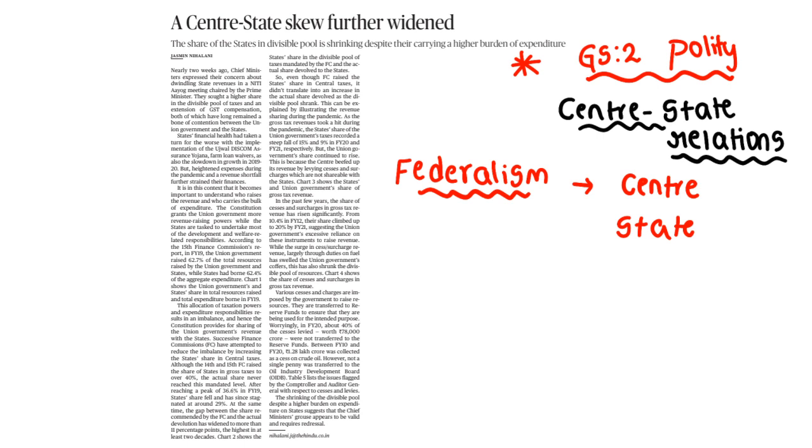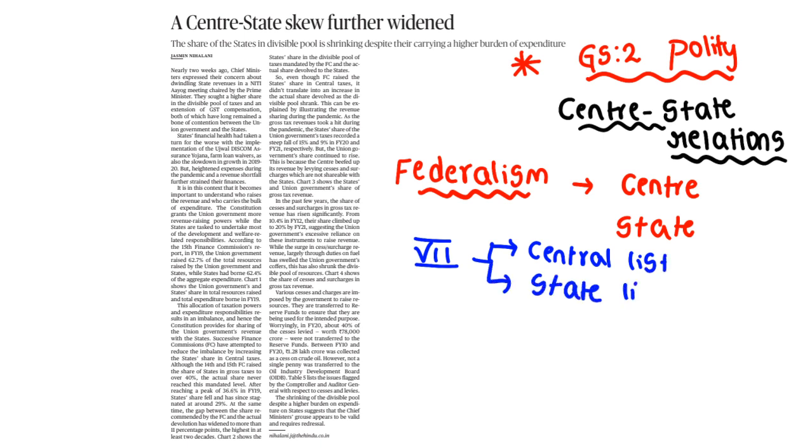And in the Constitution, we have Schedule 7. Schedule 7 generally contains lists: the Central list, State list, and Concurrent list. So the names go accordingly.